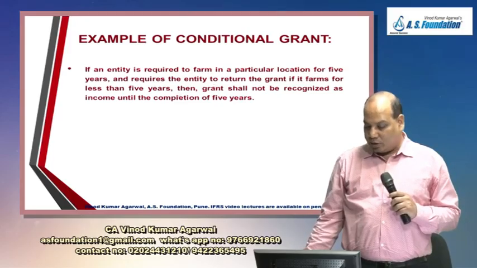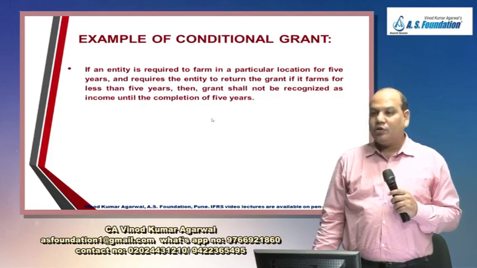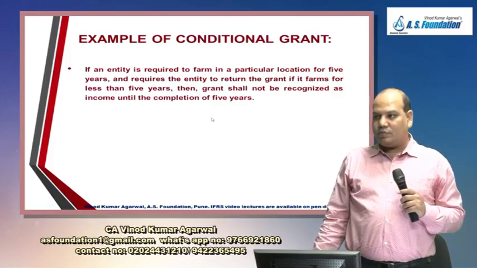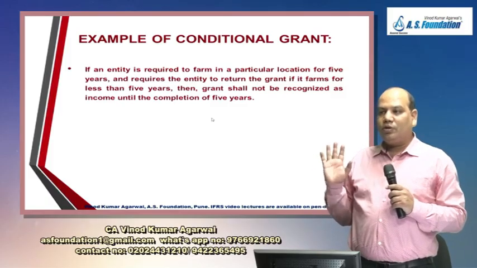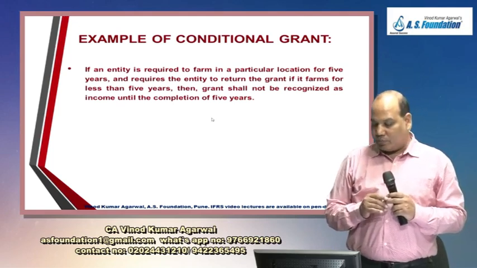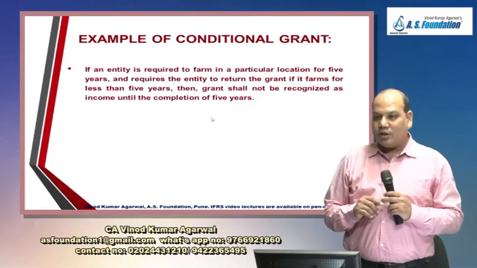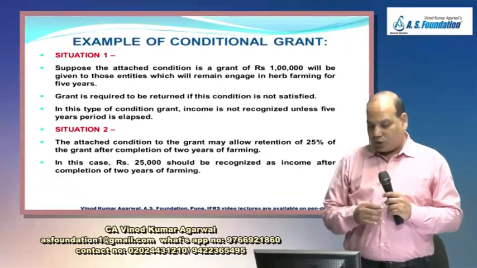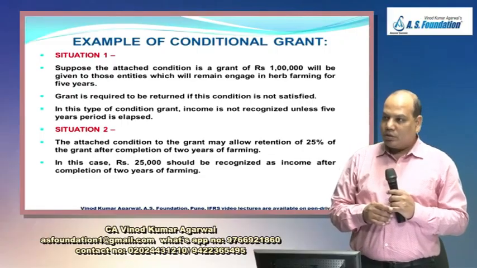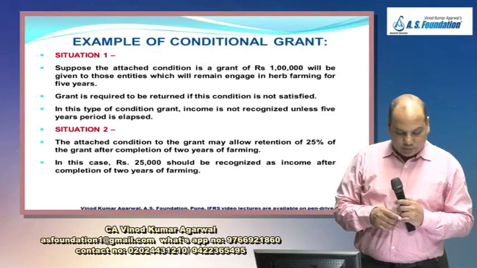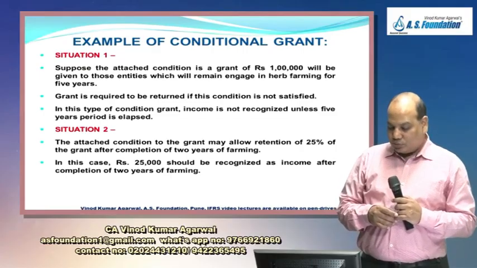Then the grant will be recognized as income only after the completion of 5 years. Till that time, the grant received or receivable will appear in your SOFP. Okay. But it will not be treated as income. After 5 years, you will transfer it to SOPL, Statement of Profit or Loss. Okay. Next example. Example 2.